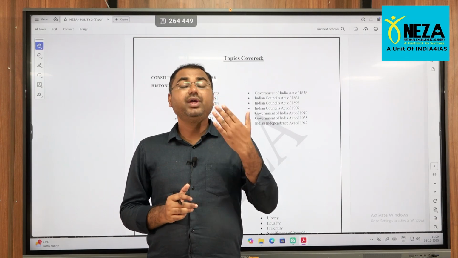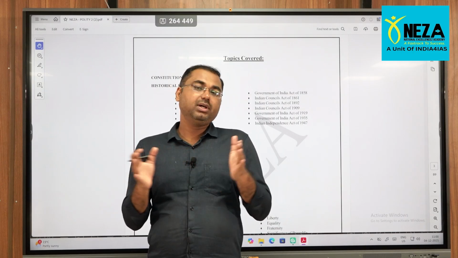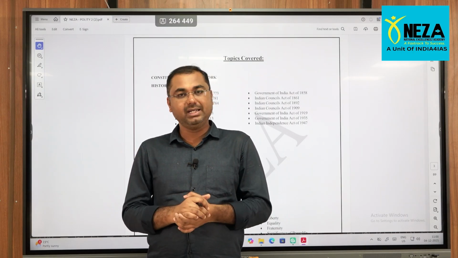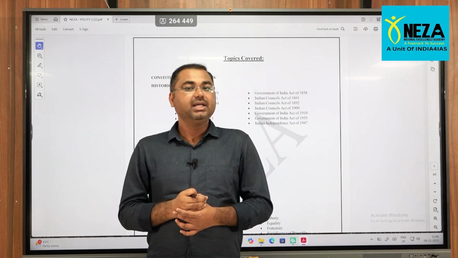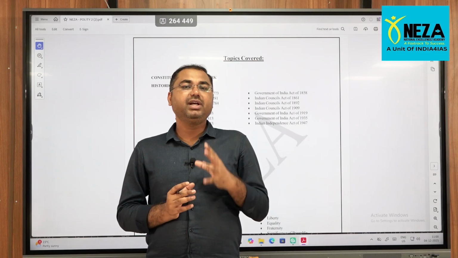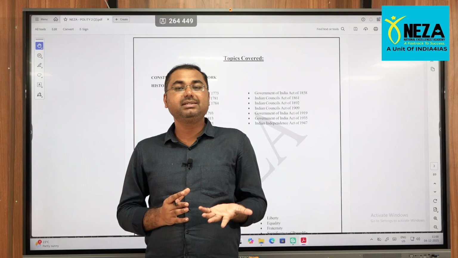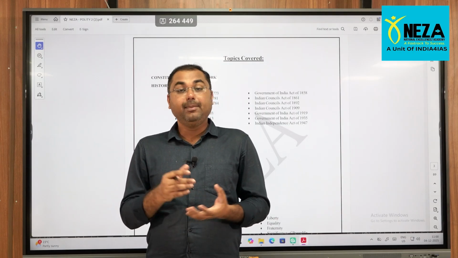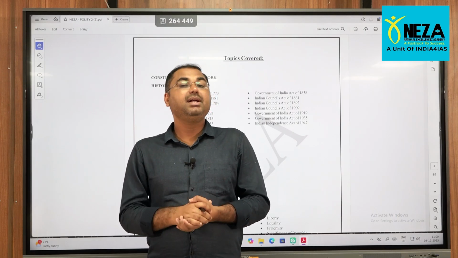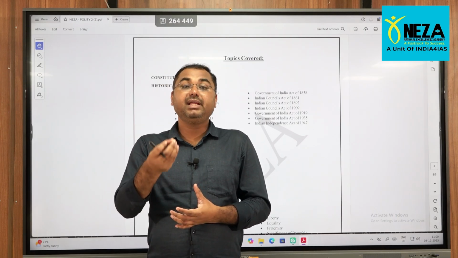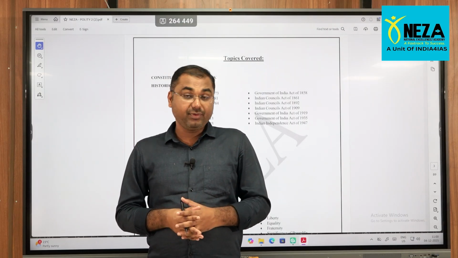Along with that, when we go by the parts, presently we have 25 parts. The whole constitution is divided into 25 parts, and in that also particular parts deal with particular aspects. So again, out of these 25 parts, very few of them are very important. For example, Part 3 deals with what? That is fundamental rights. Part 4 deals with DPSP. Part 4A deals with the fundamental duties. Part 18 deals with the emergency provisions. So like this, very few and selective parts are very important.